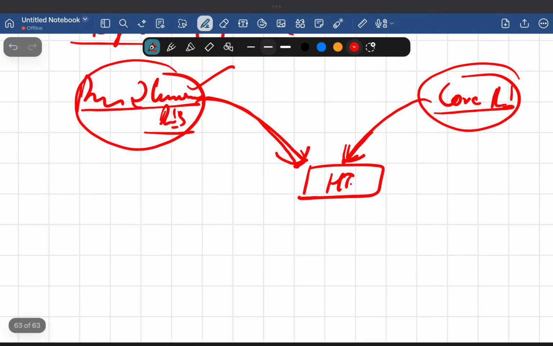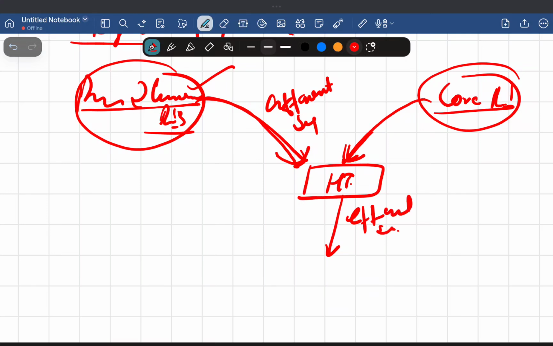Now what does the hypothalamus do? Here there is involvement of afferent signals, and here there is involvement of efferent signals. Through the efferent signals, it will stimulate the warm sensitive neurons. For example, I am talking about an increase in temperature. If there is an increase in temperature, then which neurons will be stimulated? Warm sensitive neurons will be stimulated. Then when they are stimulated, what will they do?